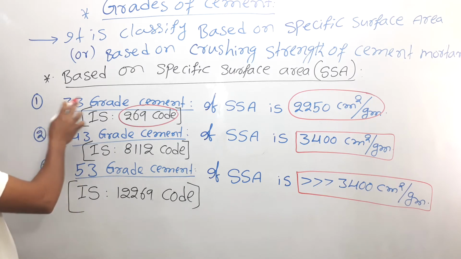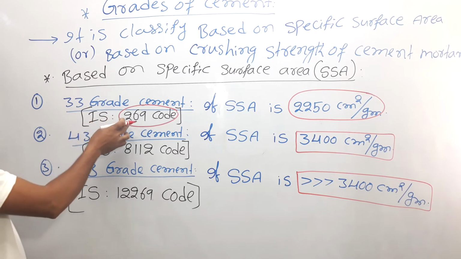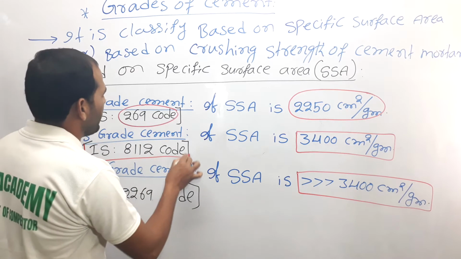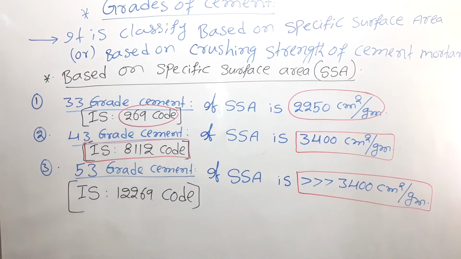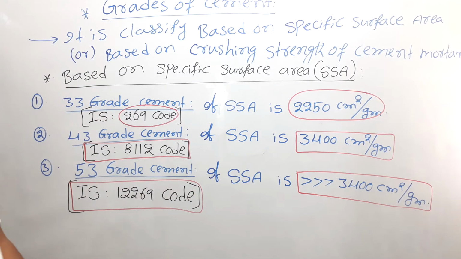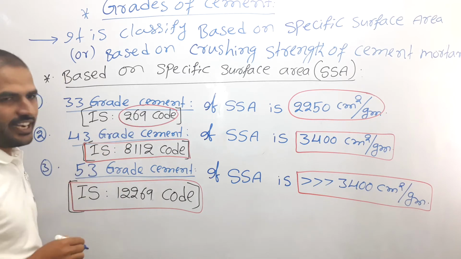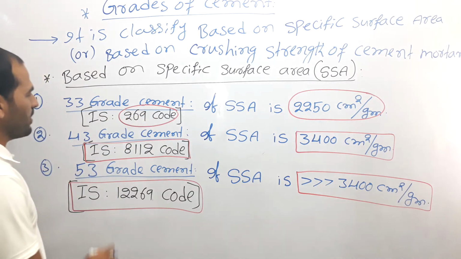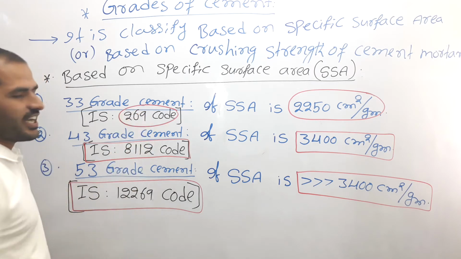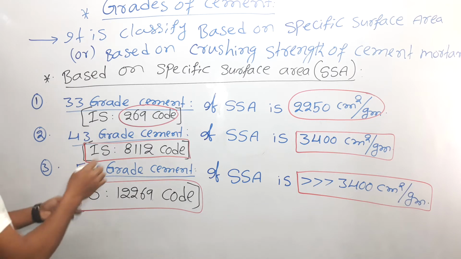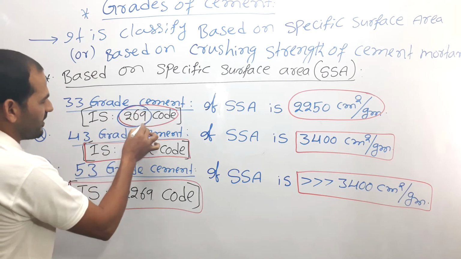And for 33 grade of the cement, the Indian Standard Code is 269 code. For 43 grade of the cement, the Indian Standard Code is 8112. And for 53 grade of the cement, the Indian Standard Code is 12269. Remember, my dear competitive aspirants, this is 269 for 33 grade of the cement, and this is 8112.